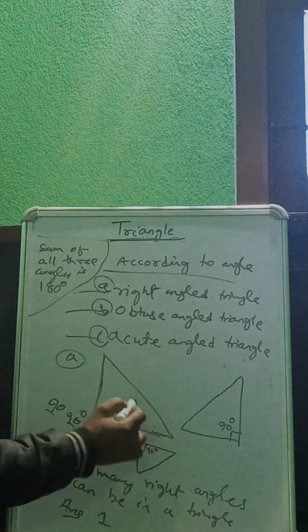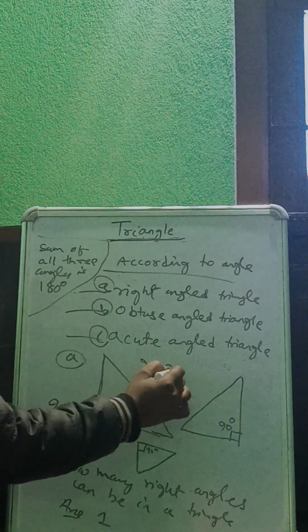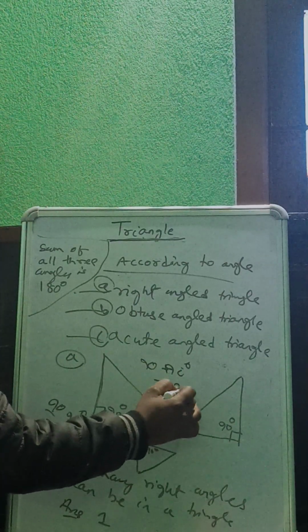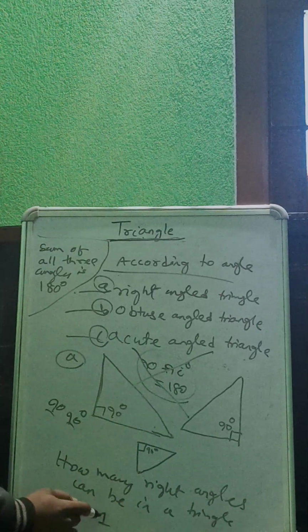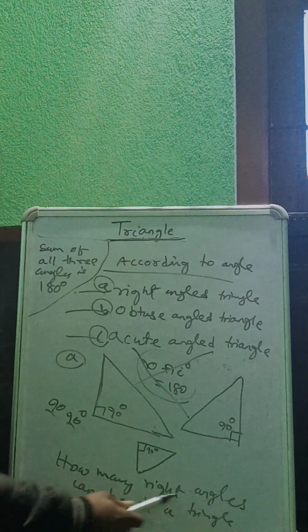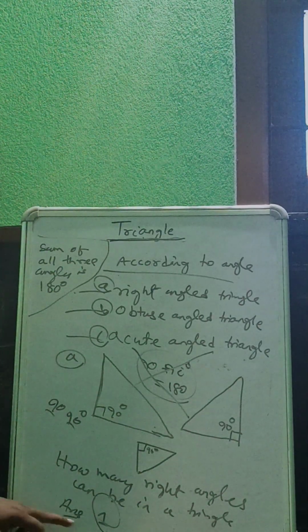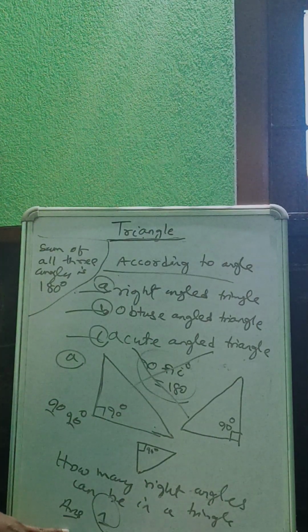If two right angles are there, 90 plus 90 is 180 degree, so it is not possible. So the answer is 1. How many right angles can be in a triangle? The answer is 1.